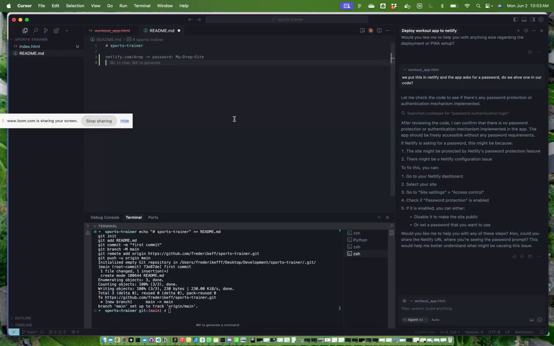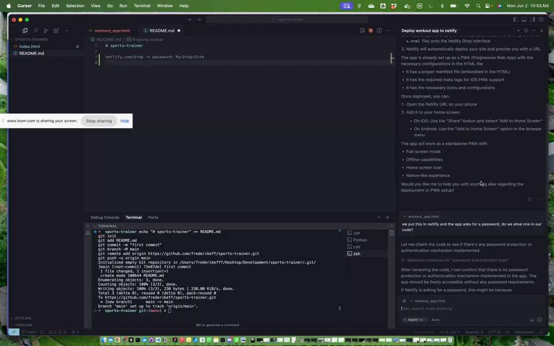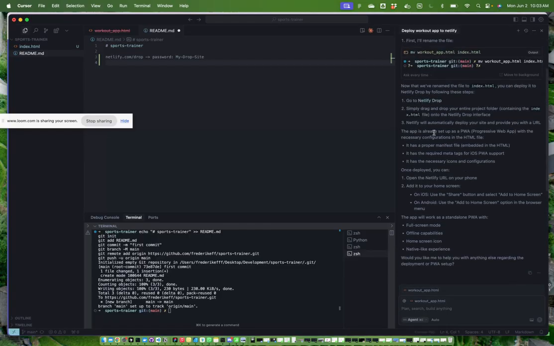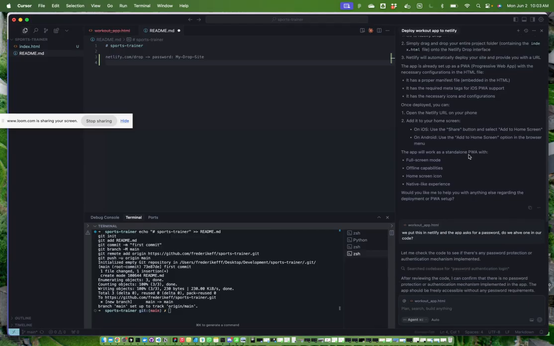Now, however, the quick question is, how do we get this in our app? Okay, give me one moment. On Android, use the Add to Home Screen option in the browser menu. Add to Home Screen, we open this, we say Workout Voice App. We do Add to Home Screen, yes, add. Now we have a workout app.